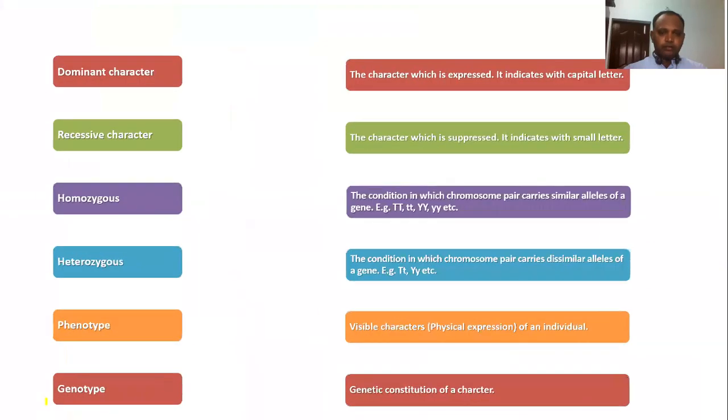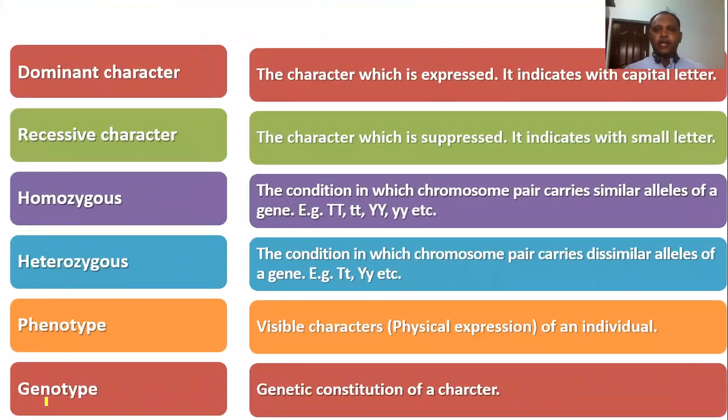And the next terms: the dominant character, the character which is expressed. That character we say is dominant, right? For specifying a dominant character we mostly use a capital letter.